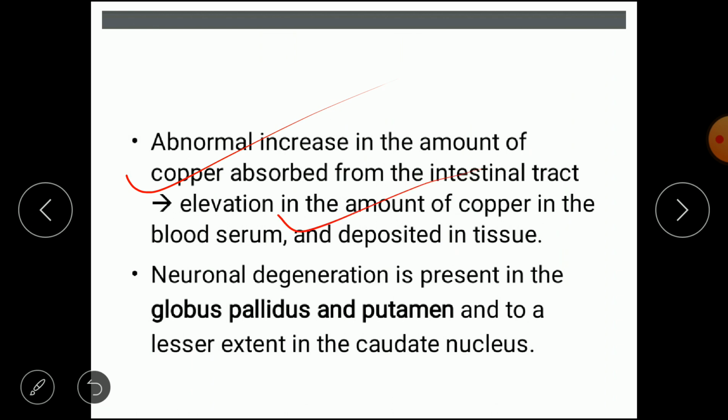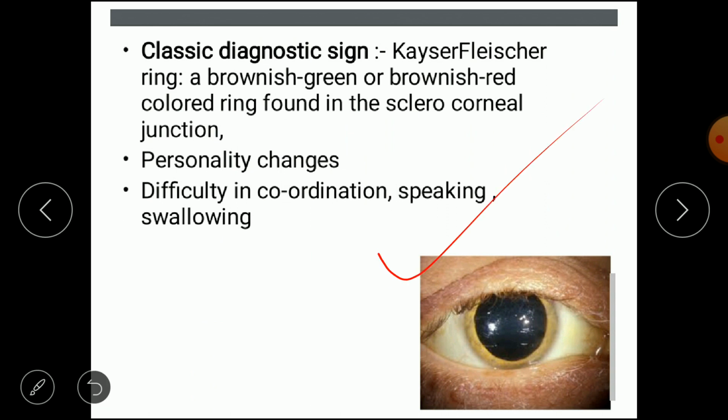So there will be an elevation in the amount of copper in the blood serum, which is deposited into the tissue. So the neuronal degeneration is present in the globus pallidus and putamen, and to a lesser extent in the caudate nucleus. The classical sign of Wilson disease is the Kayser-Fleischer ring, a brownish green or brownish red color ring found at the sclerocorneal junction. See in this diagram, a brownish green or brownish red color ring will be seen around the sclerocorneal junction.